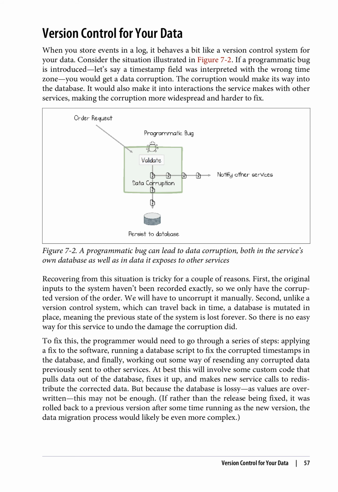To fix this, the programmer would need to go through a series of steps: applying a fix to the software, running a database script to fix the corrupted timestamps in the database, and finally, working out some way of resending any corrupted data previously sent to other services. At best, this will involve some custom code that pulls data out of the database, fixes it up, and makes new service calls to redistribute the corrected data. But because the database is lossy, as values are overwritten, this may not be enough. If, rather than the release being fixed, it was rolled back to a previous version after some time running as the new version, the data migration process would likely be even more complex.